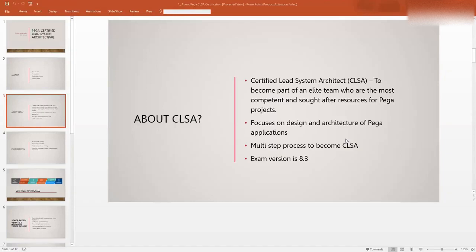So that is the LSA role. The LSA is a bridge between your CSSA or CSA and your external entities. So your language should change according to whom you are speaking with. If you are speaking with a CSSA, you use Pega language. If you're talking to a DB team, you use DB language. For that, you have to understand the concepts in depth, right?